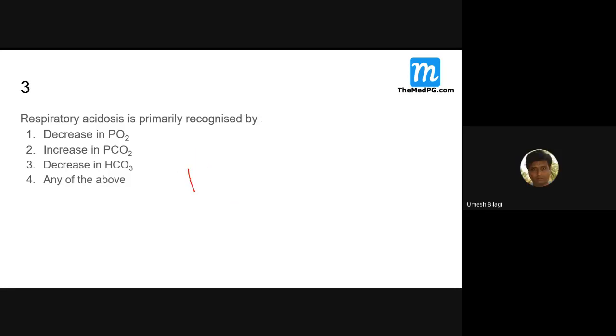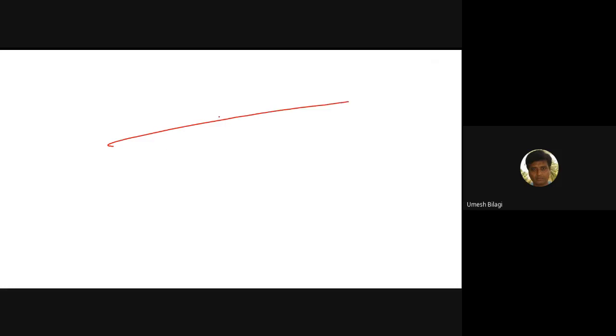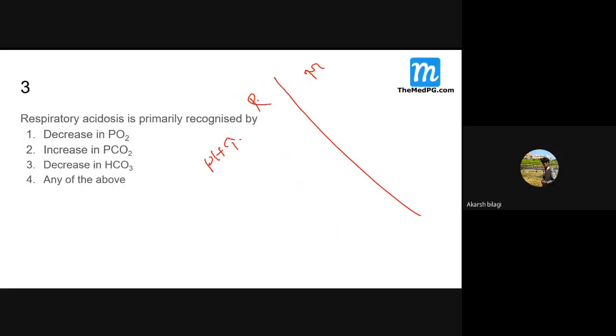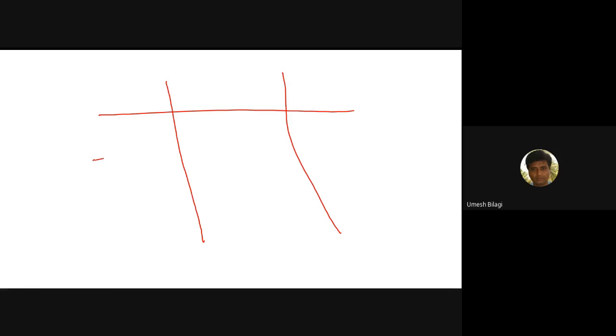One thing, the change in pH. If the pH increases, it can happen because of a respiratory or a metabolic problem. If pH increases, it could be metabolic or respiratory.